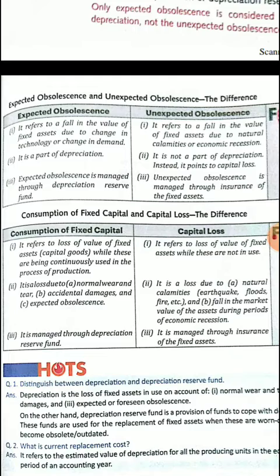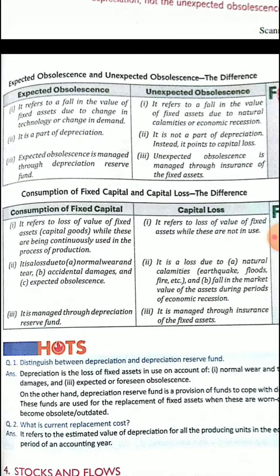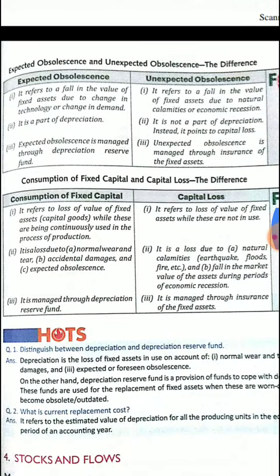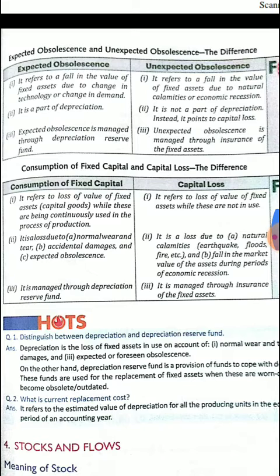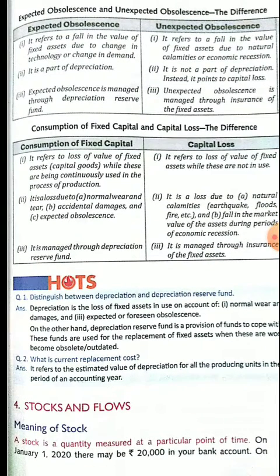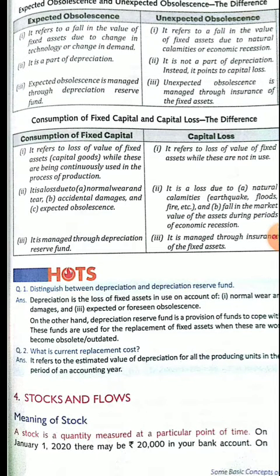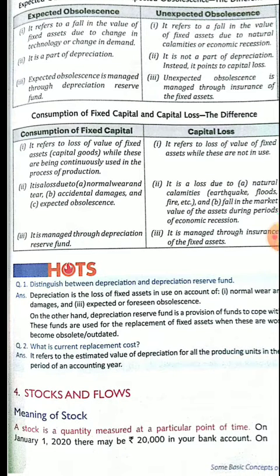Okay, and there is also consumption of fixed capital and capital loss. But all these terms, like expected obsolescence and unexpected obsolescence, consumption of fixed capital and capital loss, are very simple terms. You only have to understand the basic difference between these terms. So first we will discuss consumption of fixed capital. These are the losses due to normal use; it reduces the value due to the use of a fixed asset and is also managed by the depreciation fund.